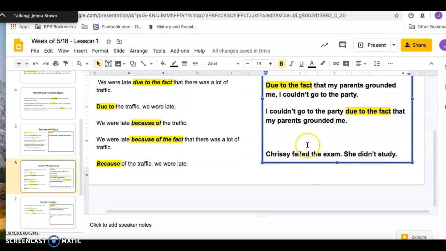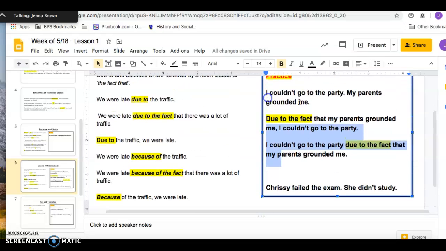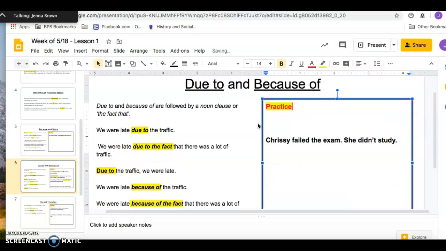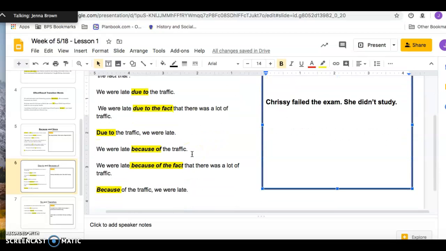Okay. So now I want you to take this sentence. Chrissy failed the exam. I'm going to delete that. She didn't study. You are going to combine these two sentences to show a cause and effect relationship using either due to or due to the fact or because of, right? Look at one of these examples, copy it grammatically with these two sentences, okay?